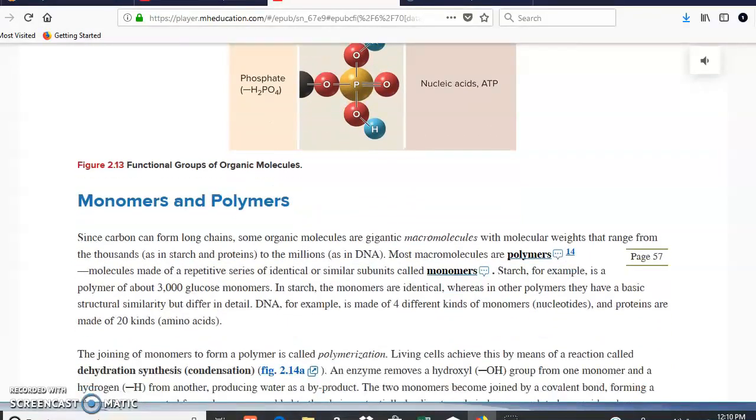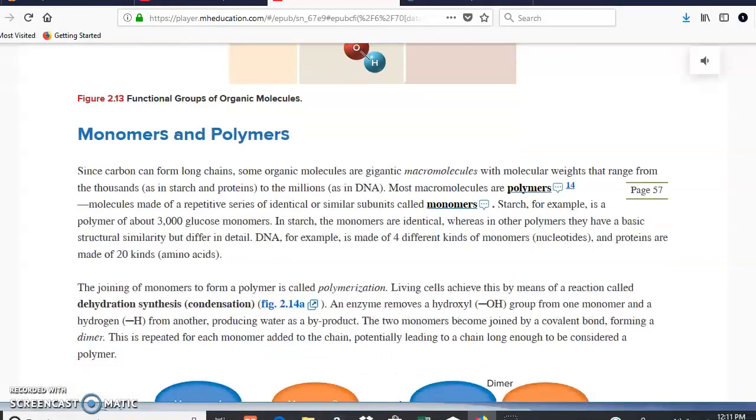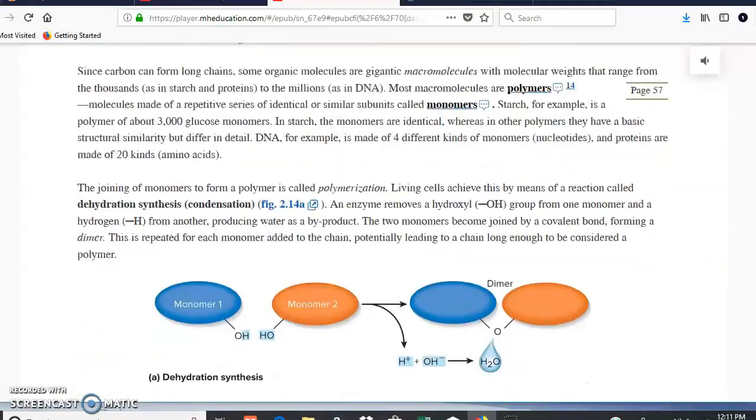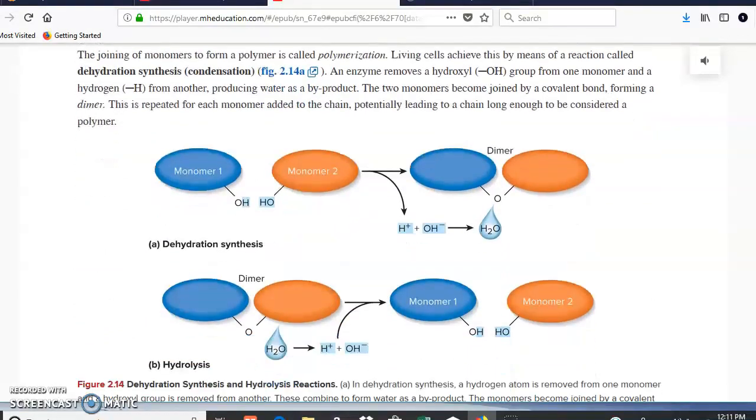When we have single units of these molecules, they are going to be called monomers. Multiple units are going to be called polymers. Now, how do we form these polymers? Well, we have monomers. As you can see here, we have one monomer and another monomer.